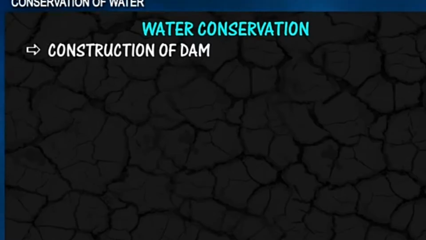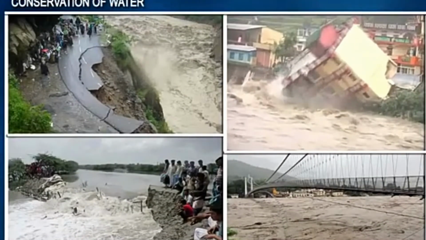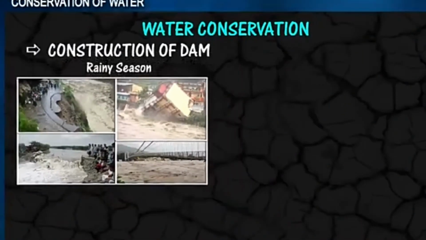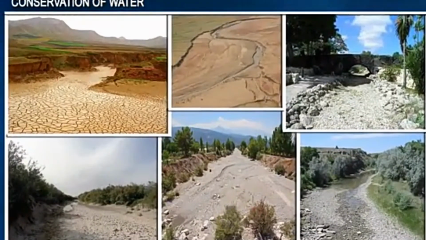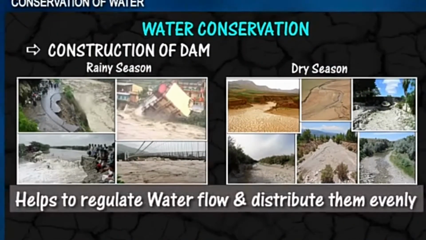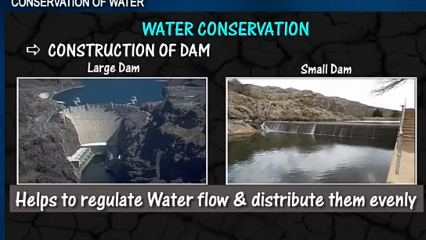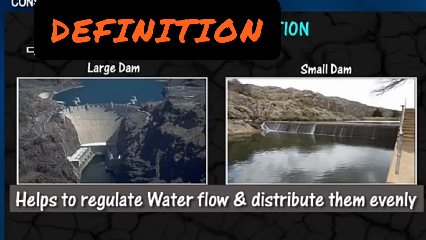Number two is construction of dams. As you all know, a dam is an artificial way of generating water. When we talk about water conservation, it helps to regulate water flow and distribute it evenly. We have the large dam and we have the small dam.